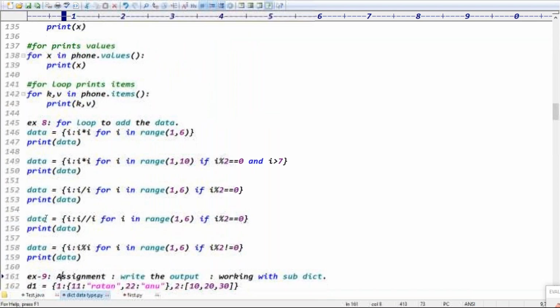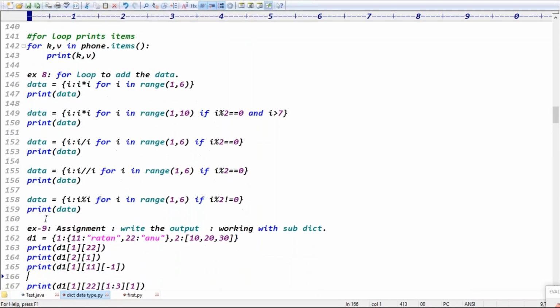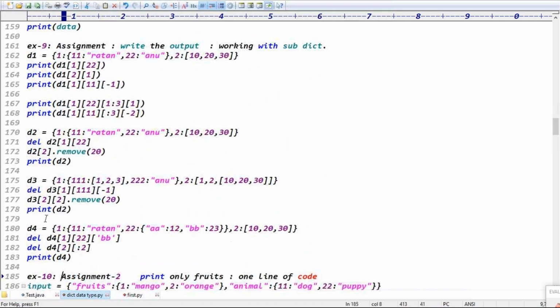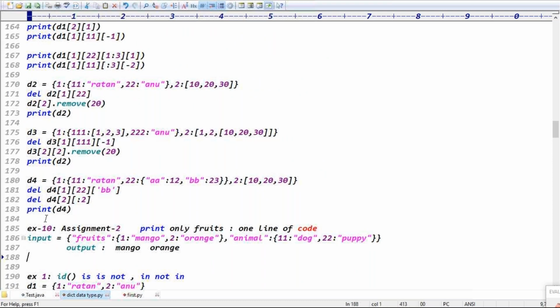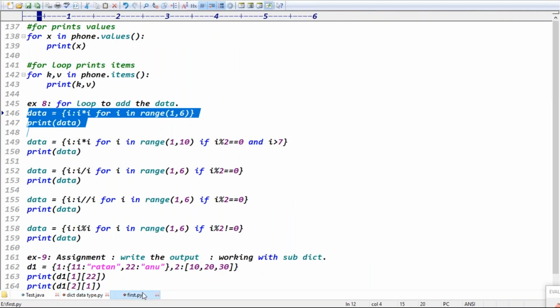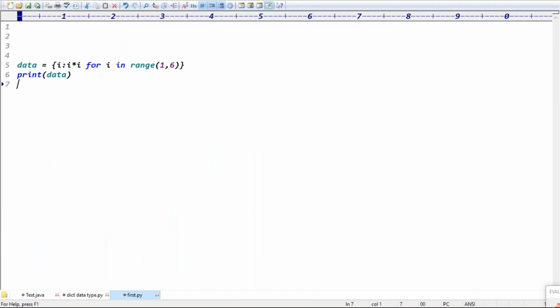Next one is a for loop to add the data, guys. For loop to add the data. In this case, what is the output? Tell me now, guys. You know this code already from the previous classes. I'm showing the code so that you have to understand the code. You have to tell me the answer directly. In this case, what is the output now?